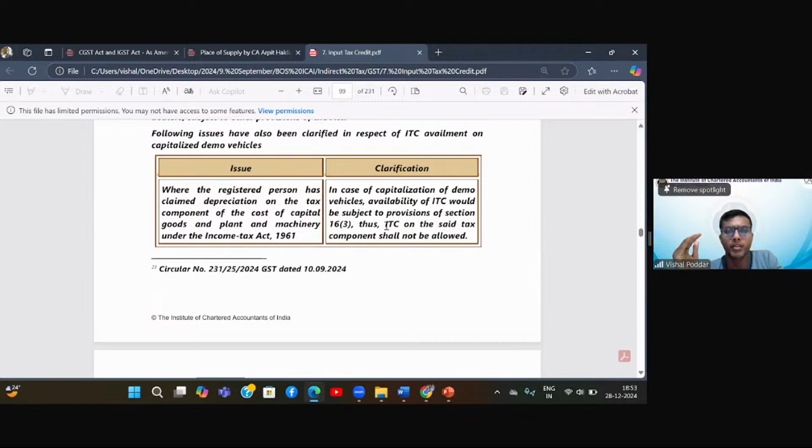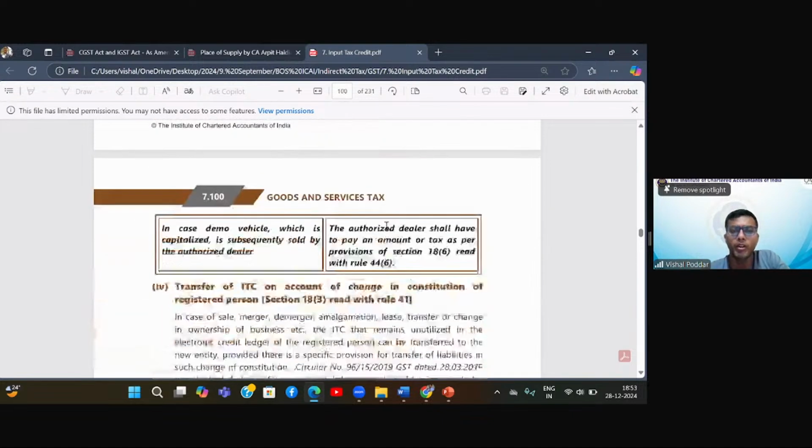See, if you are capitalizing the demo vehicle, so let us say the car is purchased for 20 lakhs. The GST component on it comes to, broadly, let us say 5 lakhs. Now, if you have capitalized 25 lakhs, that is 20 lakhs of car plus 5 lakhs of GST, obviously ITC of that 5 lakhs is not allowed, because that is one of the conditions of section 16.3, that in case of capital asset, whenever you are capitalizing and you want to take ITC also, you should not capitalize the GST component. If you capitalize the GST component and are claiming depreciation, then you cannot take the ITC. Same thing is clarified over here also.